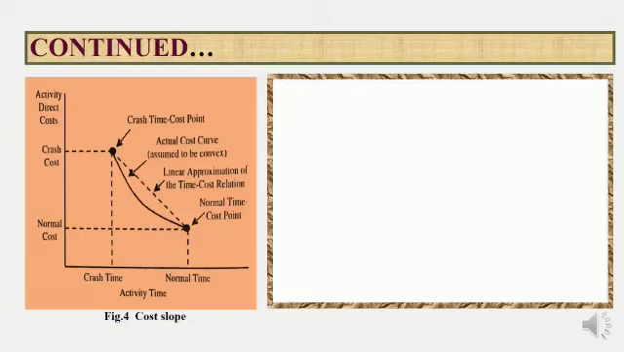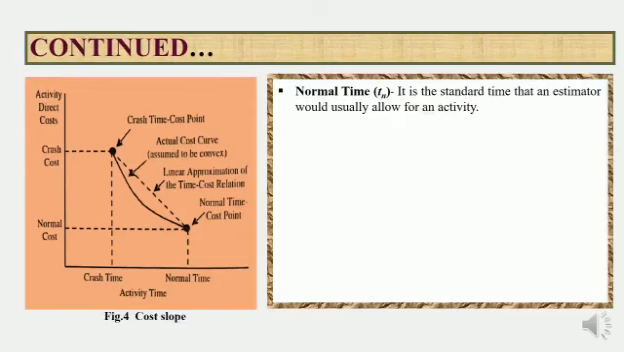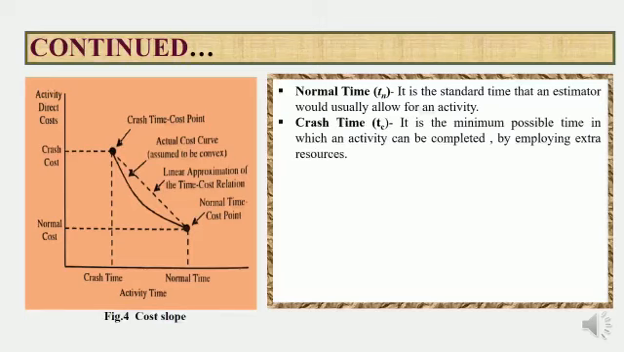We shall now explain the following terms. First one is normal time. It is represented by Tn. It is a standard time that an estimator would usually allow for an activity. Then crash time. It is represented by Tc. It is the minimum possible time in which an activity can be completed by employing extra resources.